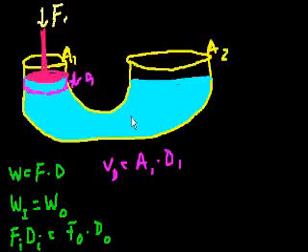Well, we also know that that liquid has to go someplace, right? Because what do we know about a liquid? That you can't compress it. You can't change its total volume. So all of that volume is going to have to go someplace else. So if this is where the liquid was, the liquid is going to rise some level. Let's say it gets to this level. This is its new level, right? It's going to change some distance there. And how do we know what distance that's going to be?